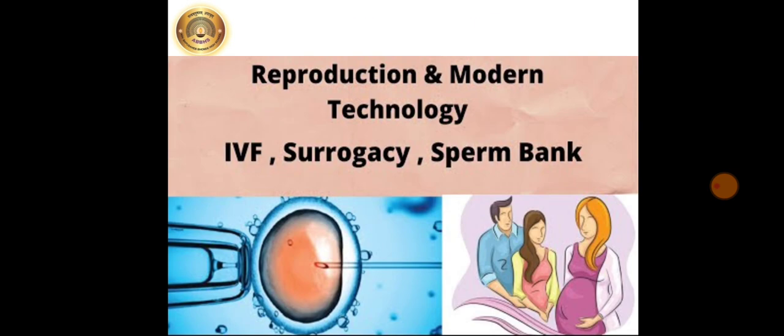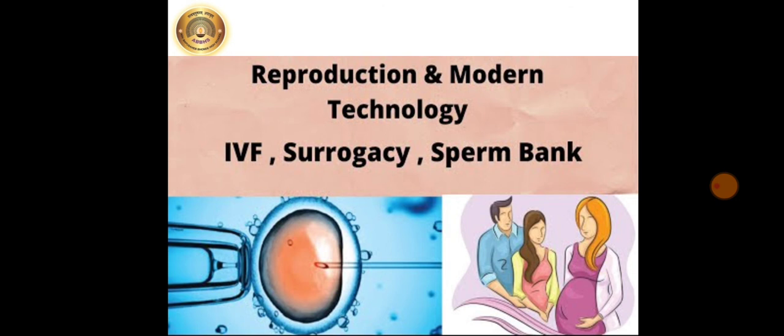Now next we are going to see about reproduction and modern technology. Many couples cannot have children due to various reasons. In case of women, irregularity in menstrual cycle, difficulties in oocyte production, obstacles in the oviduct, difficulties in implantation in uterus, and many other reasons are responsible for this.